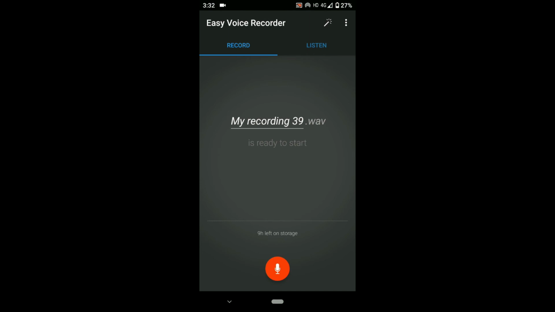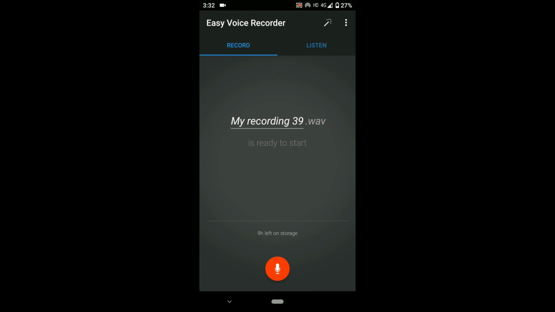So let's see the fifth app, Easy Voice Recorder. One of the coolest apps, and you can tell by its name. It means you can record your voice whenever you want, whatever you want, with clarity of voice. Let's check it. You can see the record button. If you click on the mic option, you can record.